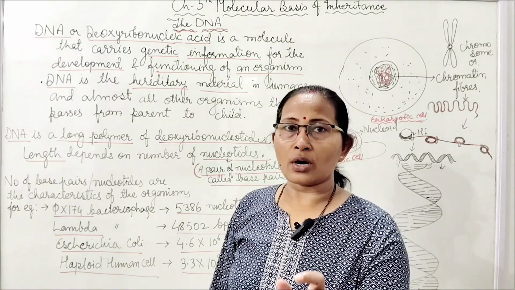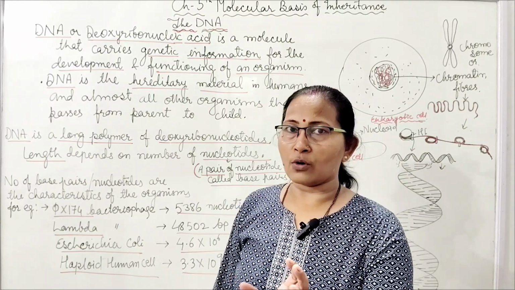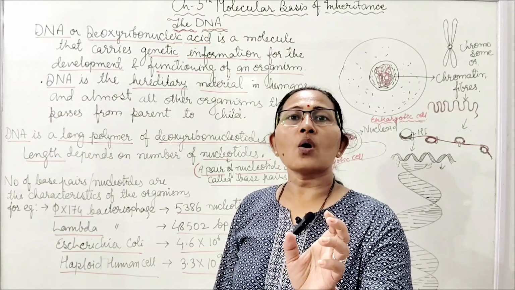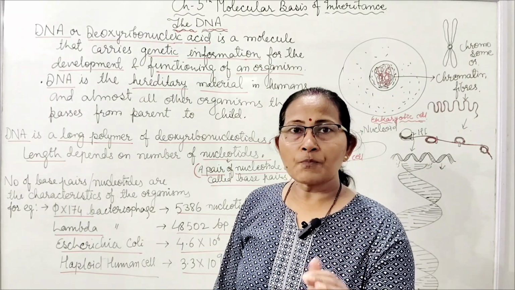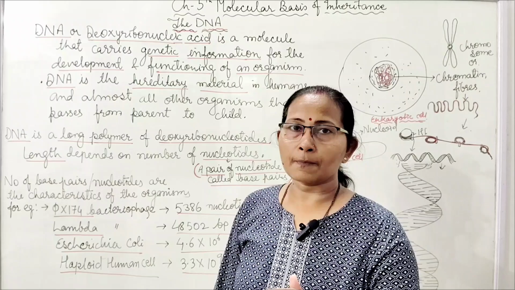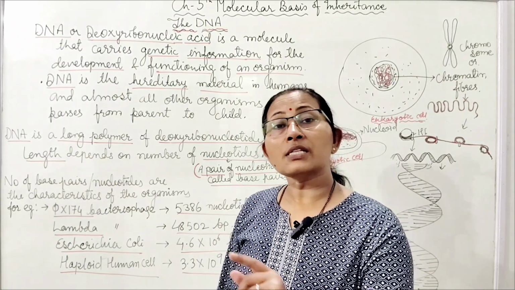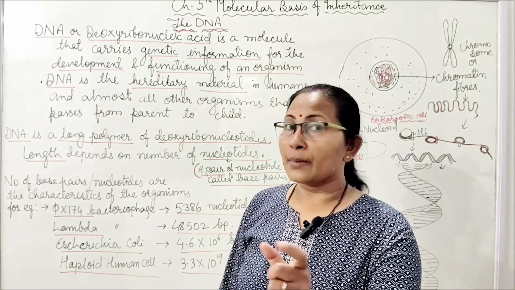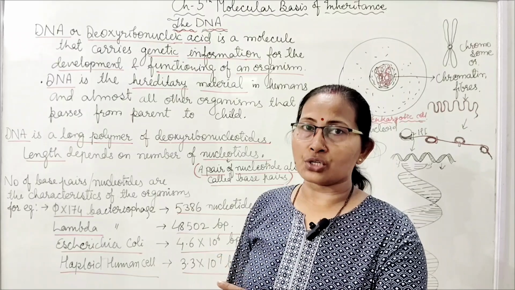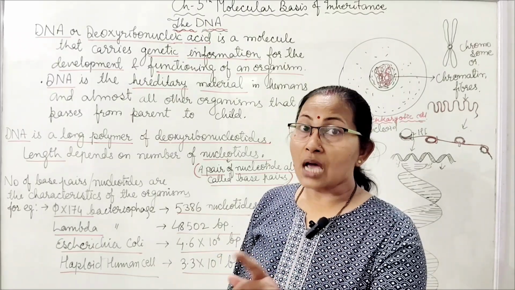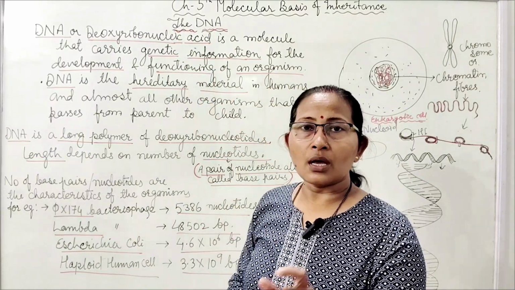Actually, in short, I want to give a little knowledge about that. The word genetic is taken from gene. What is a gene? A sequence of base pairs that are present on the DNA. We will see more in a later section, but these base pairs are actually the information. That's why it is written genetic information.